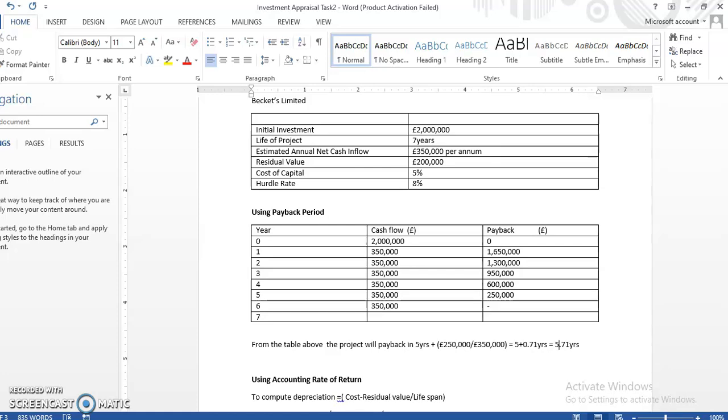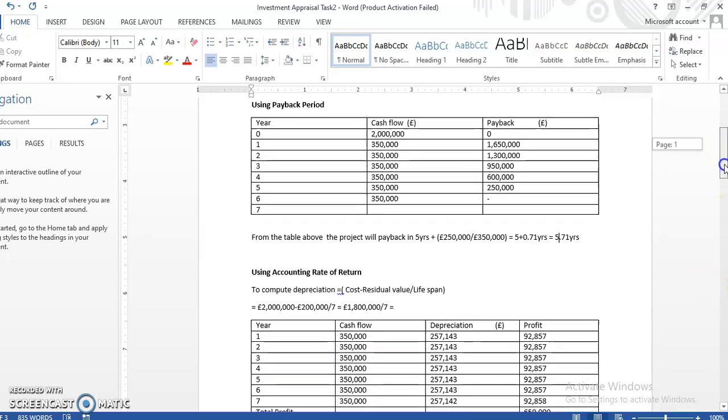Within a period of 5.71 years, we can recoup our initial investment from the calculator that we have on the screen here. So that's how to prepare your payback period. And let us go deeper into what we call the accounting rate of return.